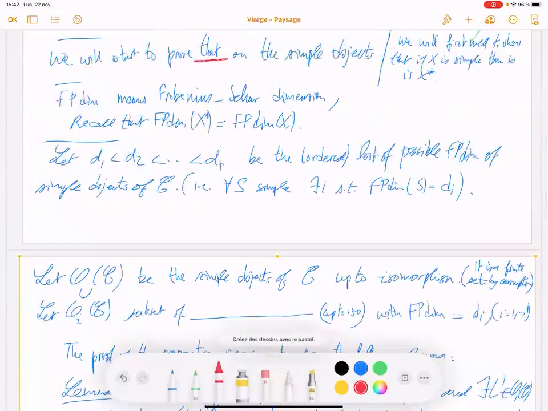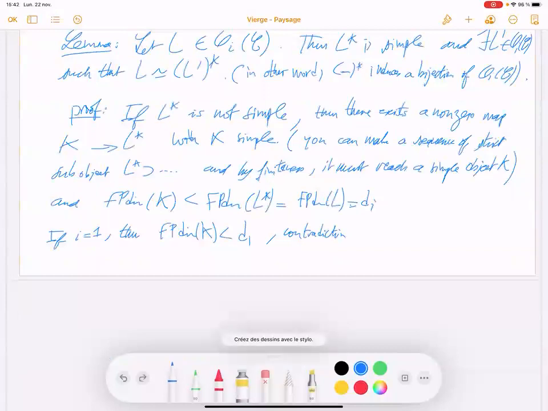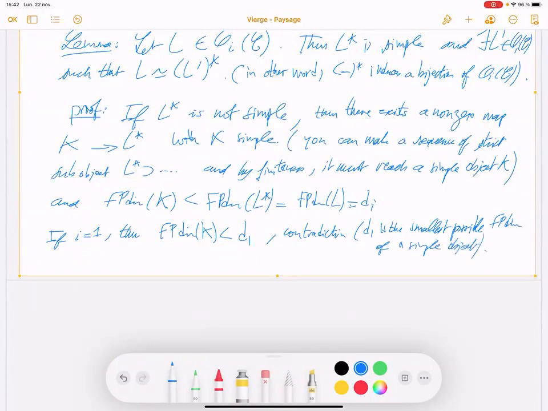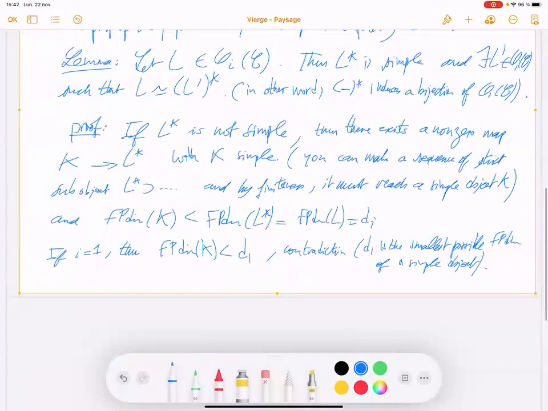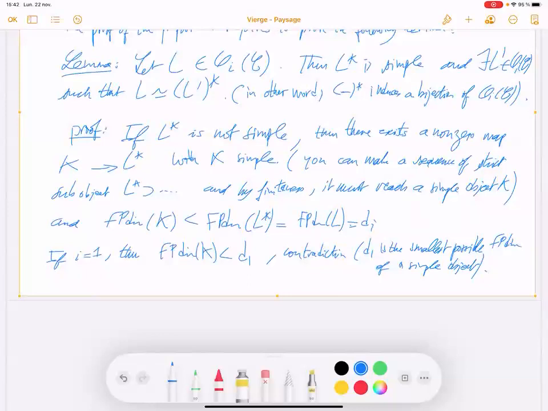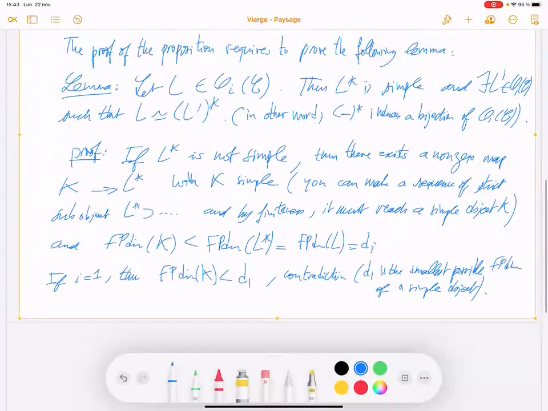Here. d1 is the smallest possible Frobenius-Perron dimension of a simple object. Contradiction when i equals 1, so the assumption was false when i equals 1.